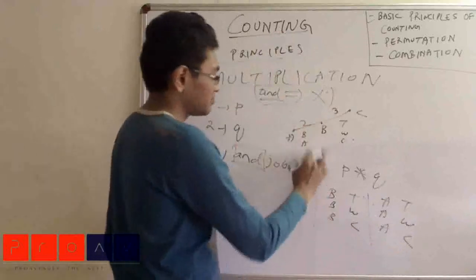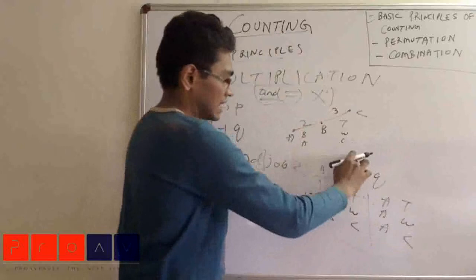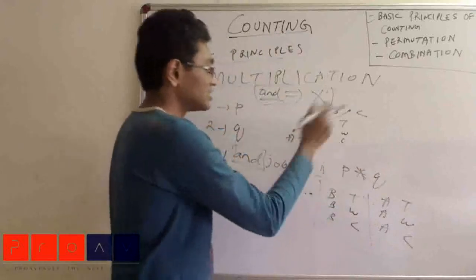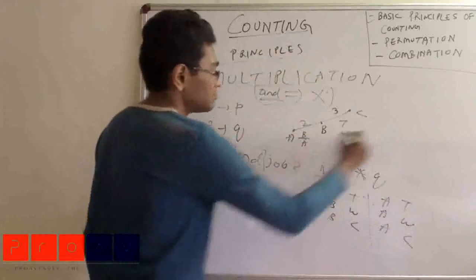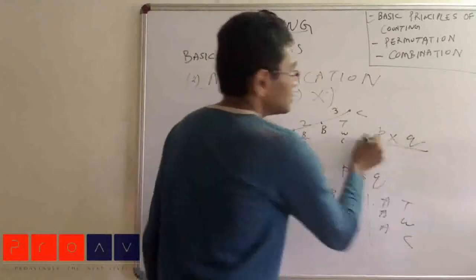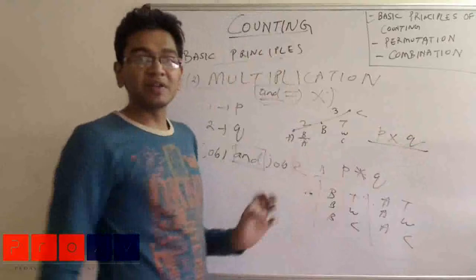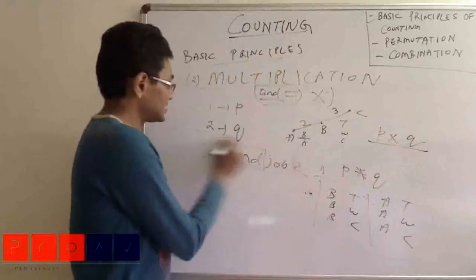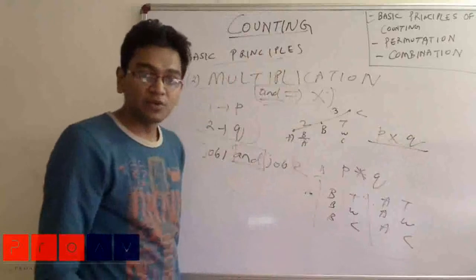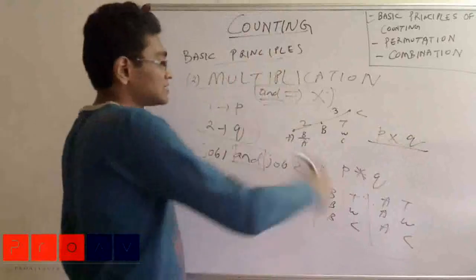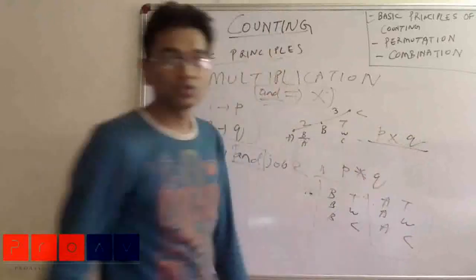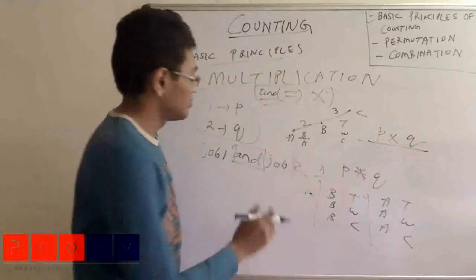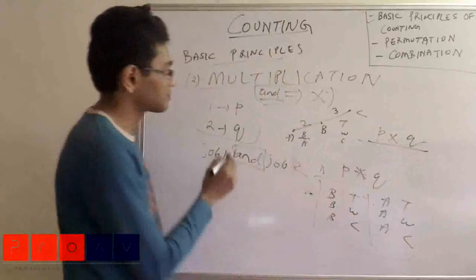So if there are P entries here, and Q entries here, I will have Q options for each one entry here. So the total options will be P multiplied by Q. Now you may think that this is a very simple thing and looks quite obvious, but one underlying thing is that the two events must be independent of each other, and we will see how this simple thing can be used to solve lots of examples with practical implementation as well.